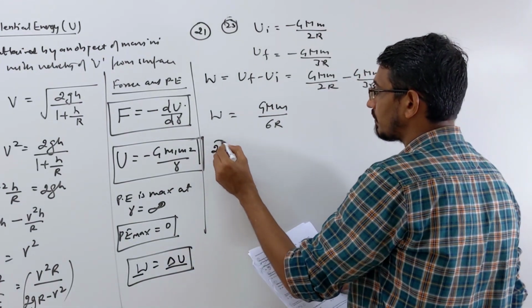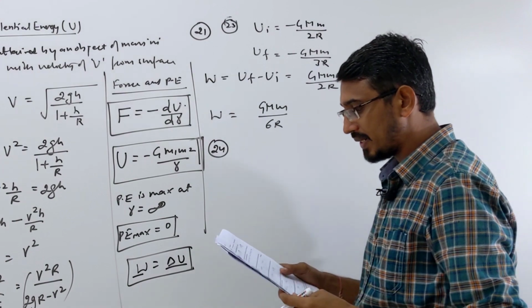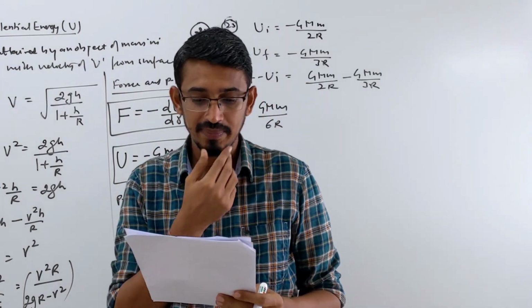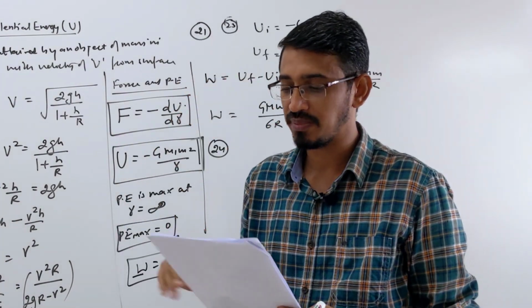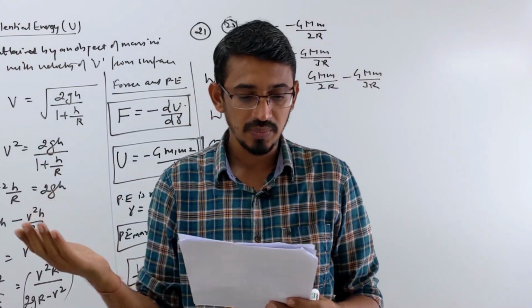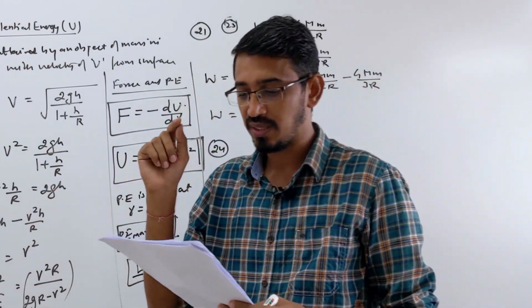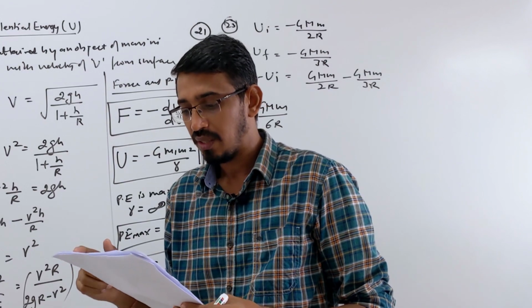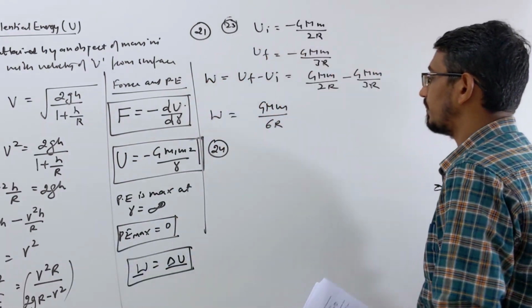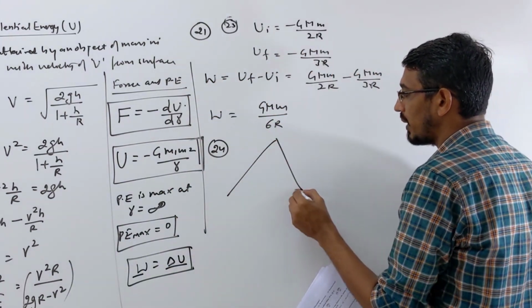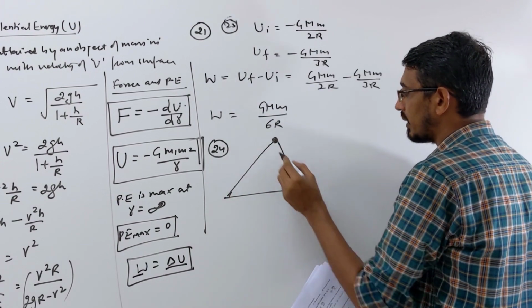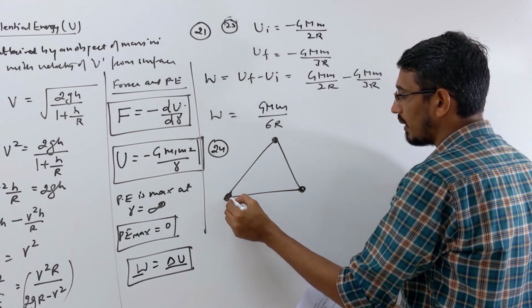Problem 24 says that 3 particles, each of mass 100 grams, are brought from a very large distance, meaning infinity, to the vertices of an equilateral triangle whose sides are 30 centimeters in length. What is the work done? So in this question, you want to bring some masses from infinity to the corners of a triangle, square or rectangle.